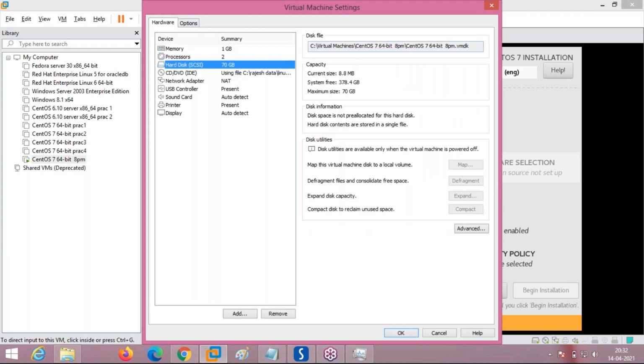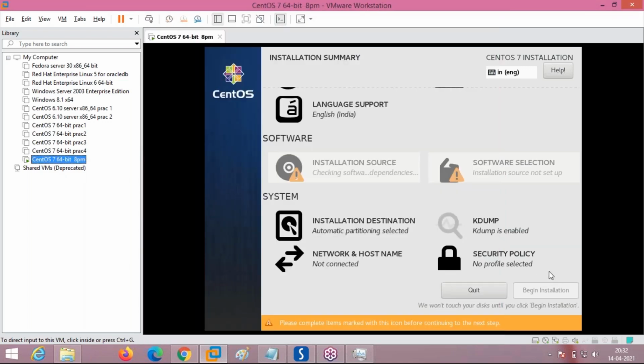This is the hard disk. Where this hard disk is located, C:\virtual machine, this is the location of the hard disk, which is in the form of VMDK, virtual machine disk. The size of the hard disk, everything is given here. The maximum size we have selected is 70 GB. You got the answer, or any other confusion? Dilip? No, sir, I got the answer.